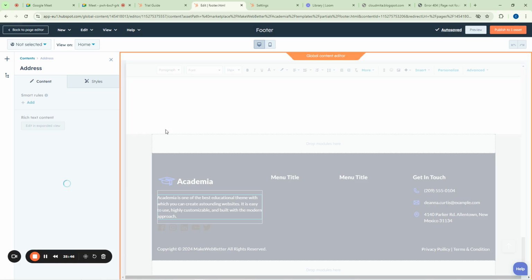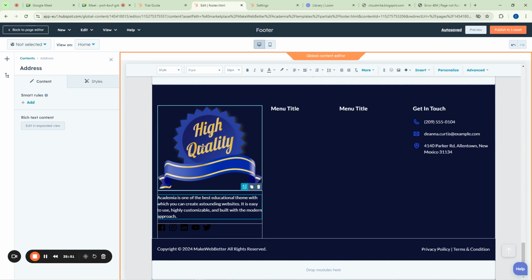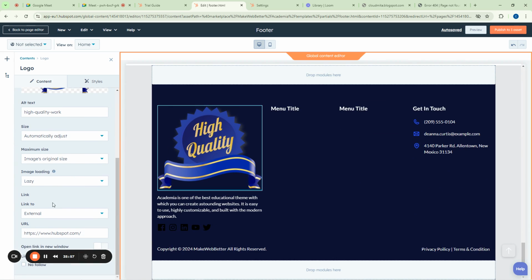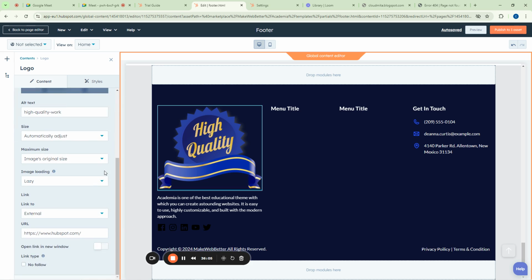So I will say apply changes first so that the logo can actually enter there. But the logo is actually very, very big, and I cannot work with it like that. So I have to change the size. Okay, so I'll click on it and I can change the size. I'll come down here to the bottom. Where is it? I cannot see it. Oh, who thief my logo?